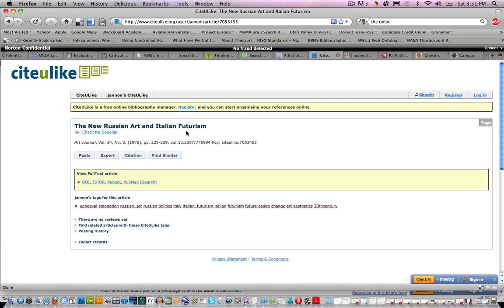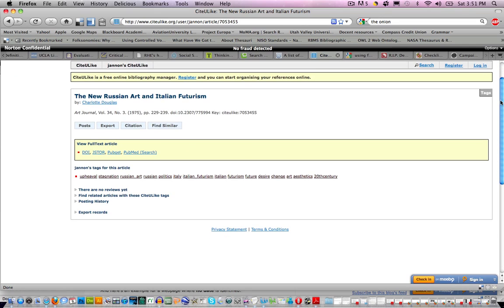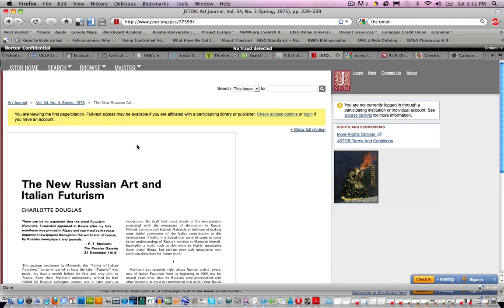Now you can see that what it's brought me to is a page that lists some information about the article, including a full citation with the digital object identifier number, as well as spaces that I can go to view the full text article. Now here it's important to note that when I click on one of these, it's really not going to necessarily take me to free content on the web. This is a really important thing to remember about Site You Like. The materials are quality, they are not always free.